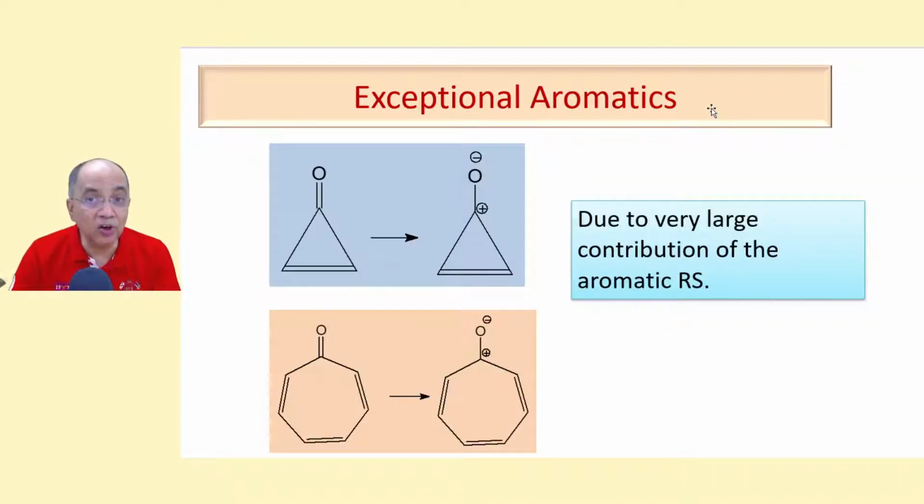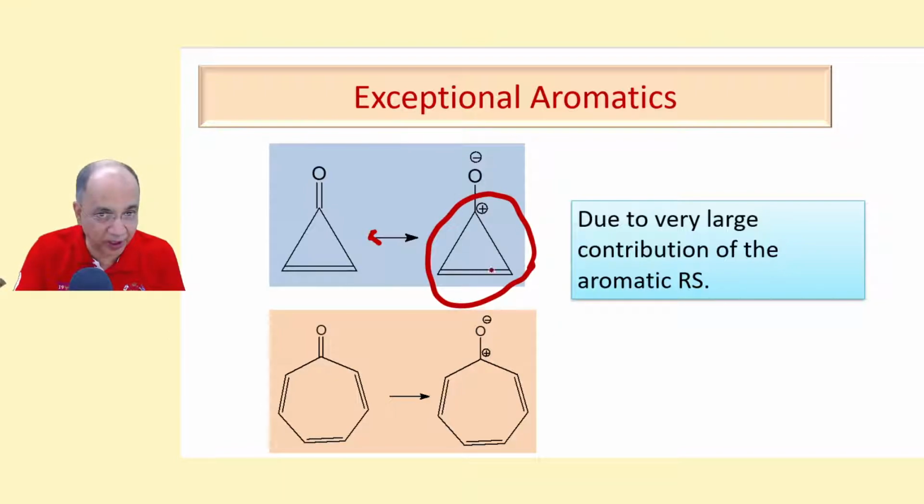Now exceptional aromatics. Cyclopropenone, there is another resonance contribution. I must draw like this. This is a resonance contribution which is more contributing because this portion is aromatic, cyclopropenium ion.